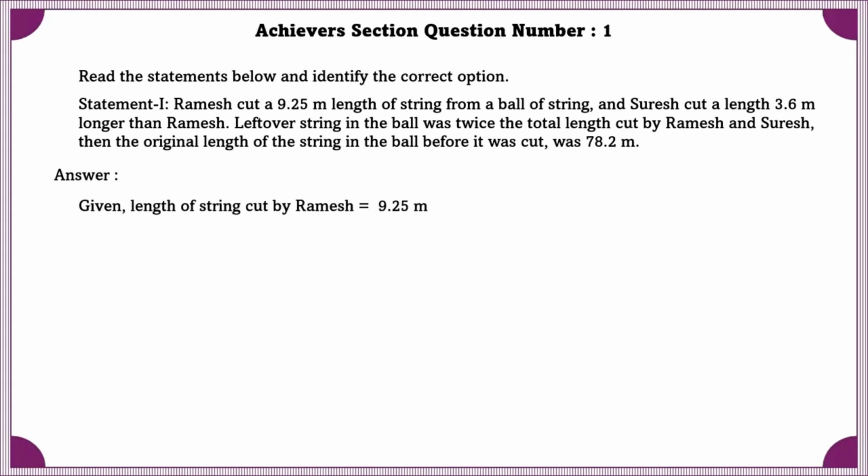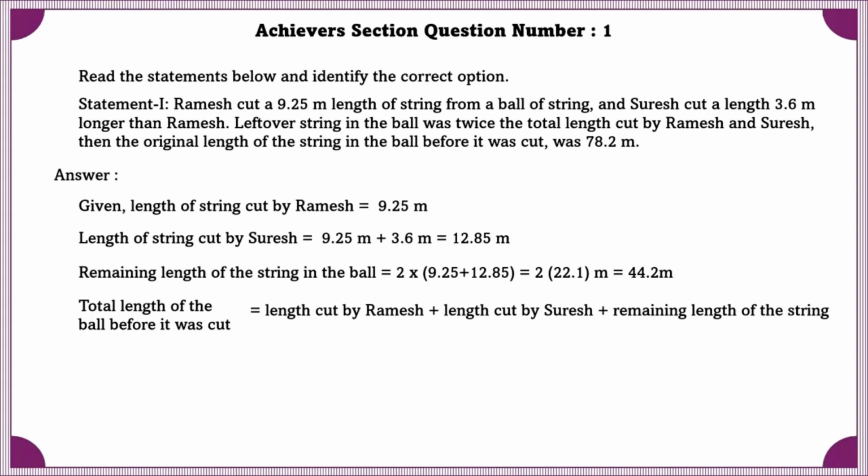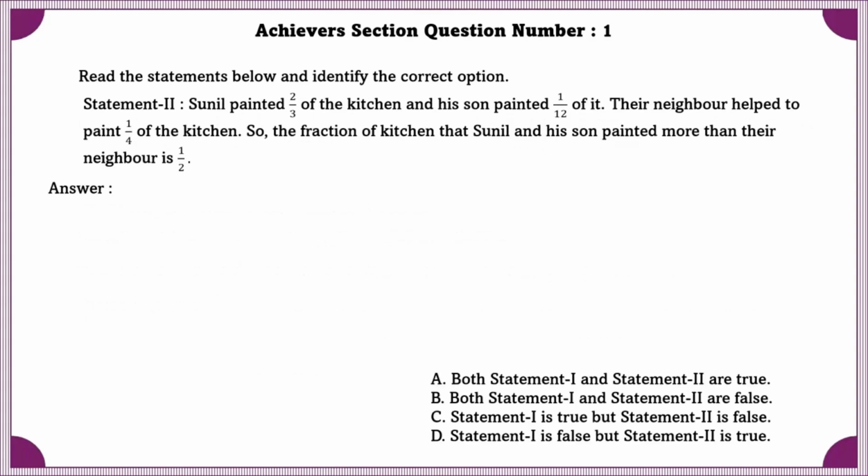Given length of string cut by Ramesh is equal to 9.25 meters. Length of string cut by Suresh is equal to 9.25 meters plus 3.6 meters, which is equal to 12.85 meters. Remaining length of the string in the ball is equal to 44.2 meters. Total length of the ball before it was cut is equal to length cut by Ramesh plus length cut by Suresh plus remaining length of the string, which is equal to 66.3 meters.